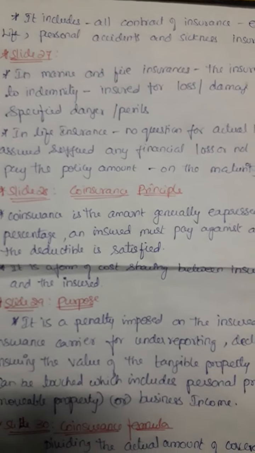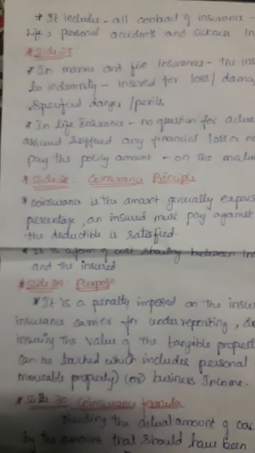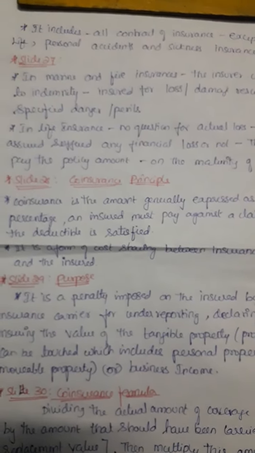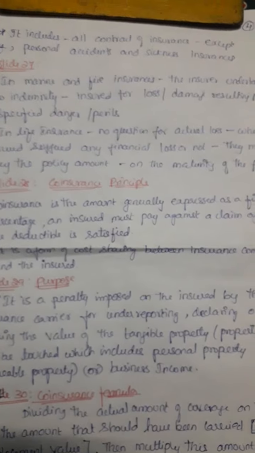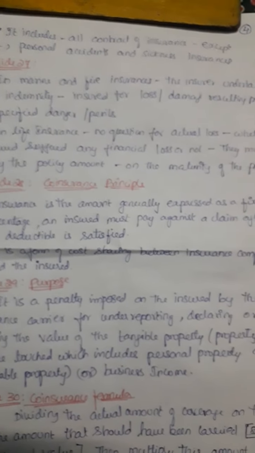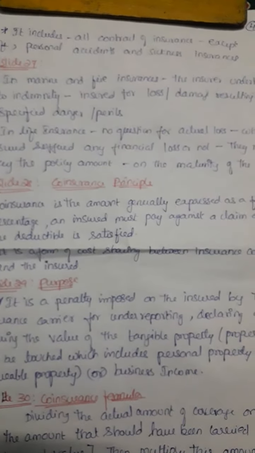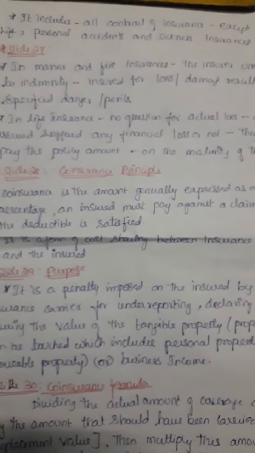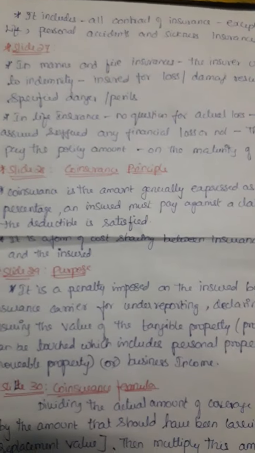In indemnity, it includes all contracts of insurance except life, personal accident, and sickness insurance. And in marine and fire insurance, the insurer undertakes the indemnity, that is, the insured is compensated for loss or damage resulting from the specified danger or perils.